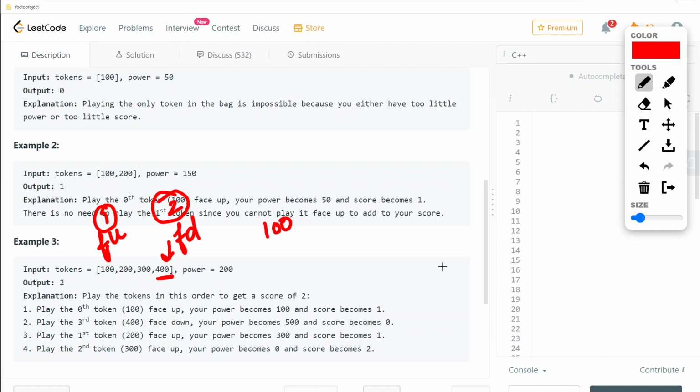Earlier our power was 200 and then it became 100 after playing this as face up, and then our power became 500 after playing the 400 as face down. So now we can easily play either this one or this one.